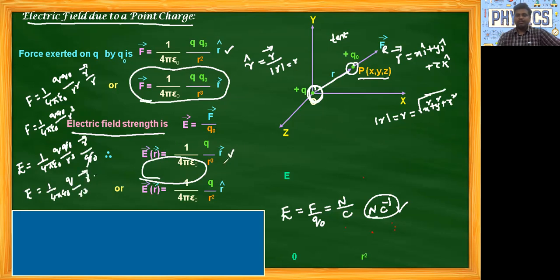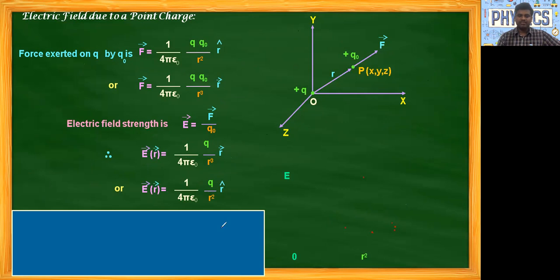So this is our form. If we want to write in unit vector form, R cap direction, downside we will get R square. That we have to remember. In vector form, we'll get R cube. That is the electric field. If you want to write the position vector in Cartesian form, in the place of R bar we can use xi cap plus yj cap plus zk cap, and mod R, which is equal to R, is equal to under root of x square plus y square plus z square. Clear? Now we'll see, for a point charge, how we'll get the graph of electric field and the distance R.